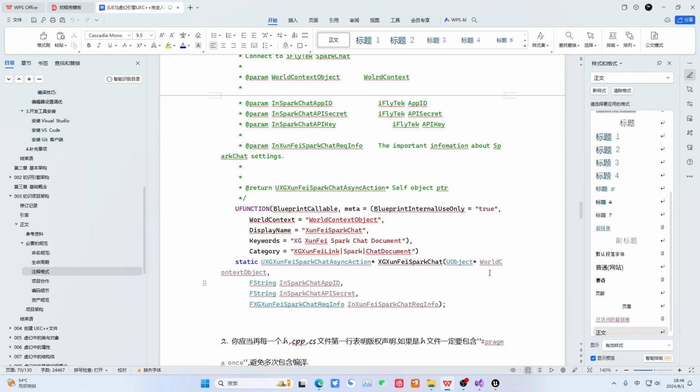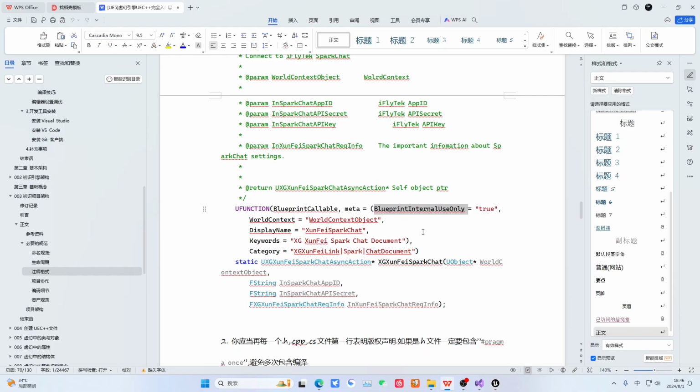So first, we made some definitions. This is the object assigned by the world context. This way, inside the blueprint, you often don't need to pass this context object, but sometimes you'll see some functions that ask you to pass a self. Then it's very likely the world context. And this is the name displayed in the blueprint. This is a keyword. You can find it when you right-click and search. And this category is just for classification. This place is divided into a 3-level menu, meaning it will be categorized level by level.